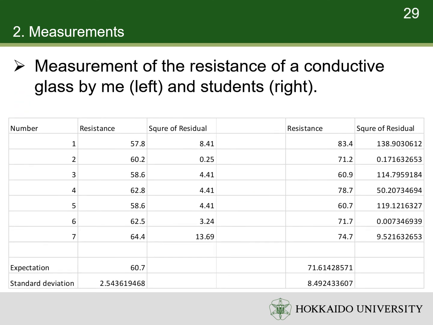The final example is the measurement of the resistance of a conductive glass by me and 7 students. I measured the value 7 times. You can easily find that the expected values from me and the students are quite different.